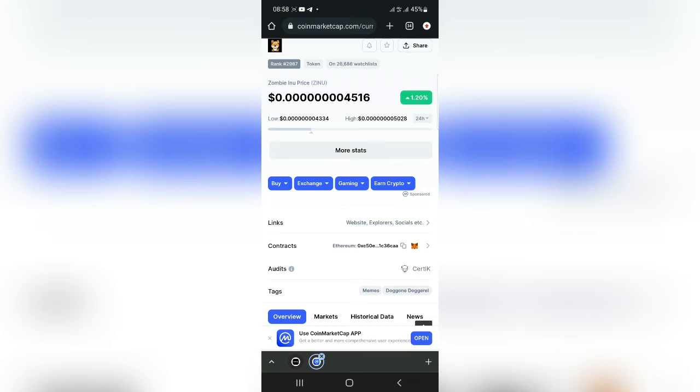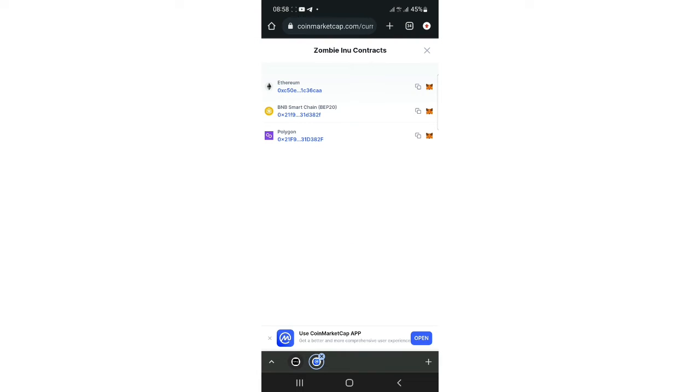All right, so you see here the contract address is here. What you have to do is click the arrow beside it. Zenu has these 3 contract addresses. For me, I am buying using BNB, so I will copy the BNB Smart Chain contract address. You click here to copy. So I'll copy it and go back to Pancakeswap.